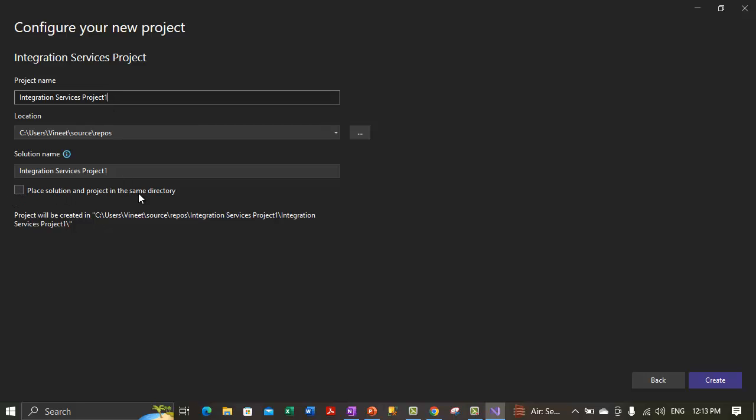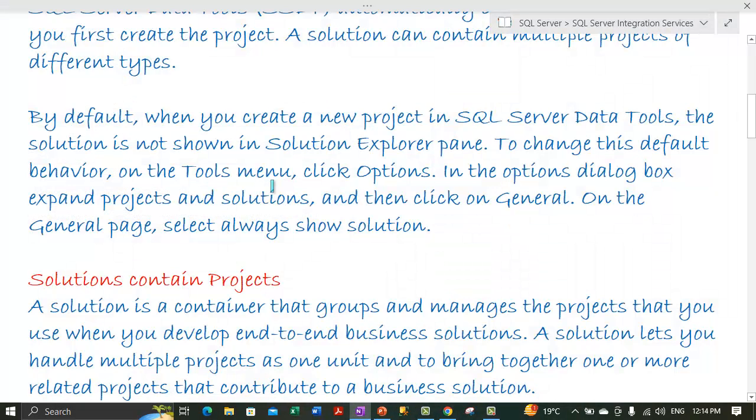And we have an option to place the solution and project in the same directory. Otherwise projects will be created in this directory and the solution can get stored in a different directory. So the project location is given over here, the repos directory or the repository. Under that the project will get created. If you want the solution to be placed under the same directory, you can check this checkbox here. I'm not checking this checkbox. I'm just going ahead and clicking on the create button. So it creates a new integration services project.